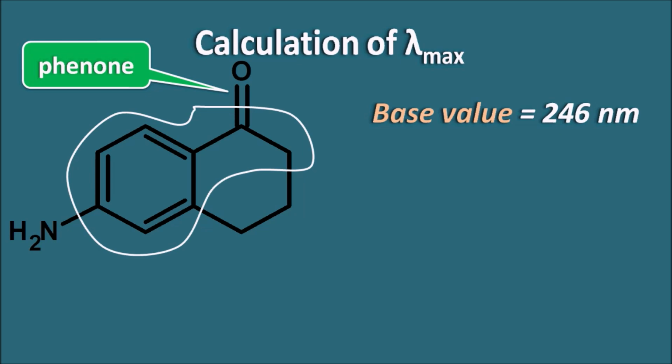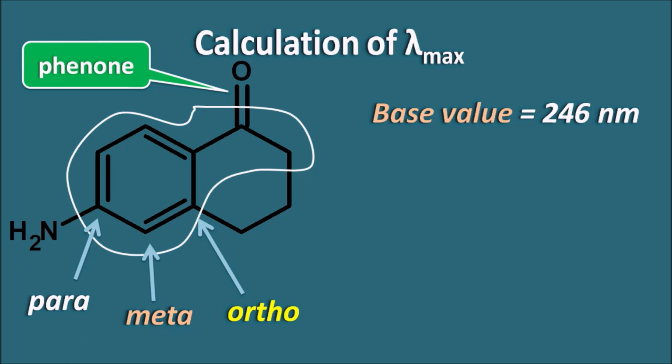So whatever group is attached next to this ketone group on the benzene ring is at the ortho position. So this is the ortho position, this is the meta position, and this is the para position. Now is there any group at the ortho position? We can observe that at the ortho position a ring is attached, so there is a ring residue. A ring residue is a chemical bond which, on breaking, opens the ring. So at the ortho position there is an attachment with the rest of the ring. If we break this chemical bond, we can open the ring.